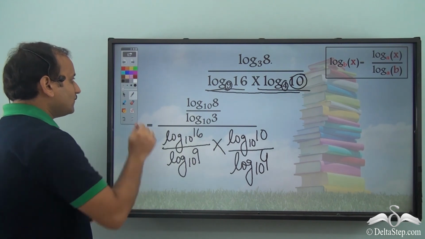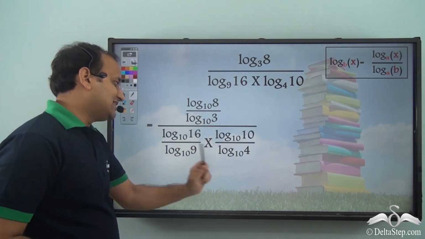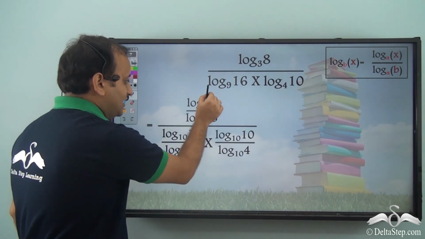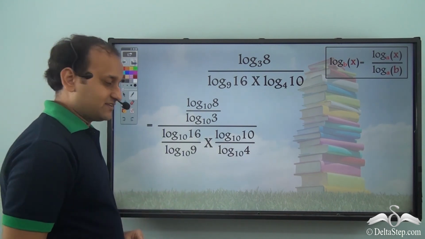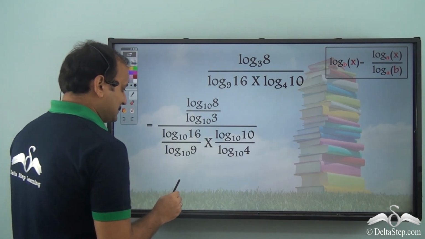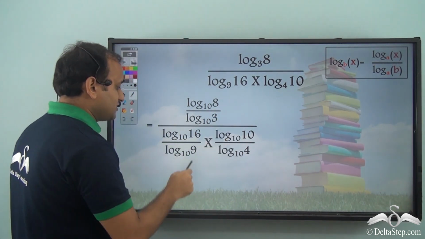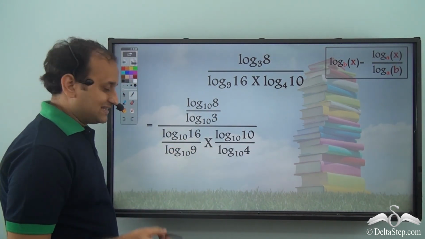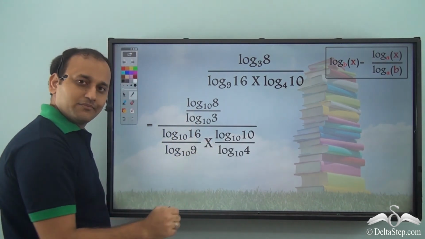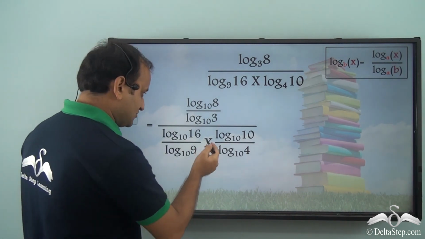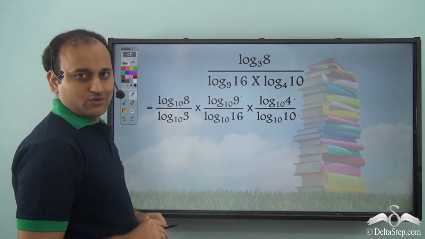Now we have found the numerator and the denominator, and we have converted them into the new base, that is 10. But now we need to simplify this. Now we know that anything in the denominator, if we want to bring it to the numerator, we'll have to reciprocate it. That is, the denominator will become the numerator and the numerator will become the denominator. So if we do that, what do we find? Let's solve this particular part of the equation.